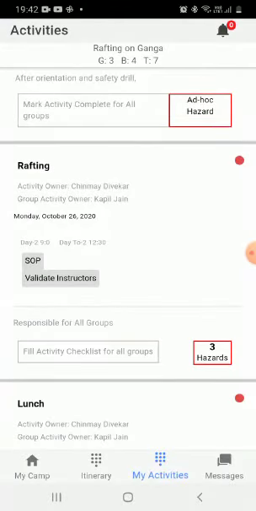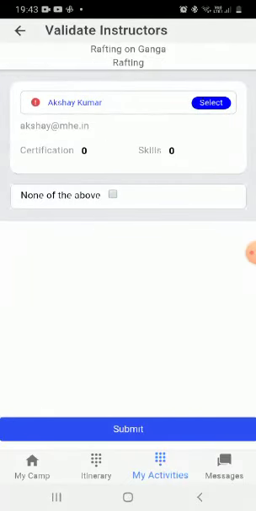Now what happens is, frequently tour operators are dependent on instructors provided by a third party provider. Whether that particular instructor is qualified as per the requirements of the GR, one can validate here. So if I quickly click here, now in this particular case I have certified that Akshay Kumar has the required certificates, and if Akshay Kumar is present at the camp or the tour, then I quickly say select.